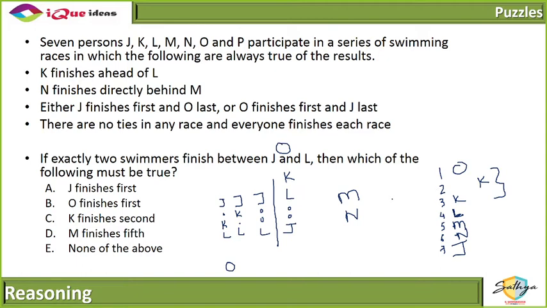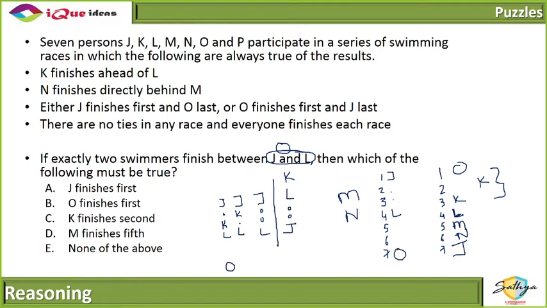And if you look at it the other way around, how did we get the position of L? Because in the given question it says that there are two swimmers between J and L. The question starts with that supposition, right? Let's take the other condition, that J finishes first. So if J finishes first, there are two swimmers between J and L.